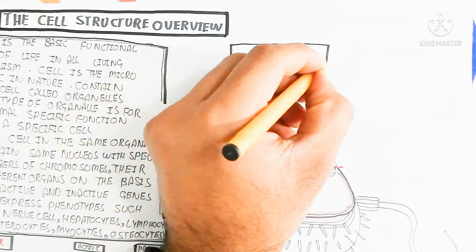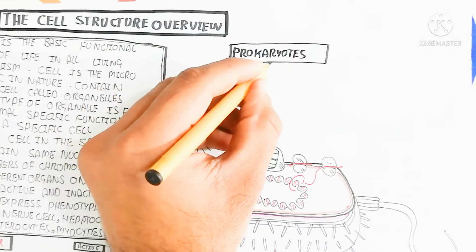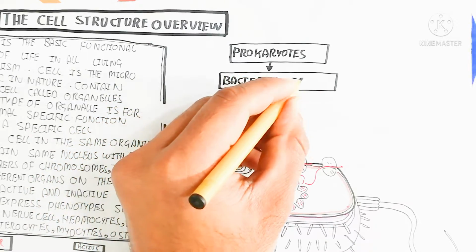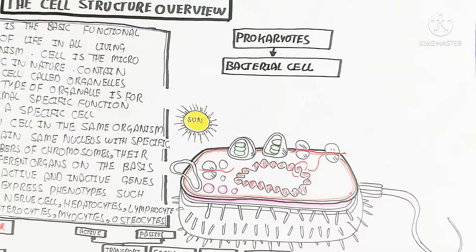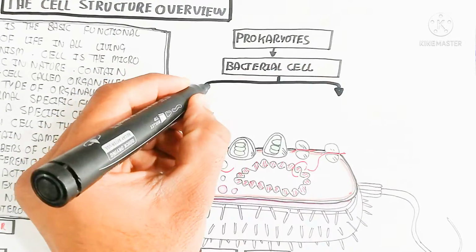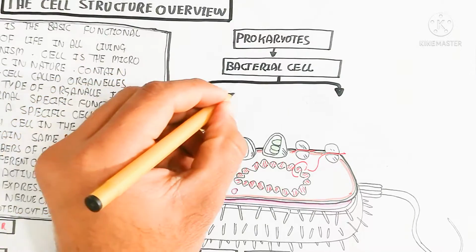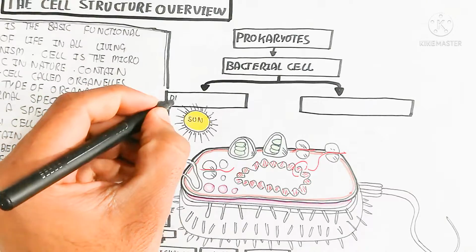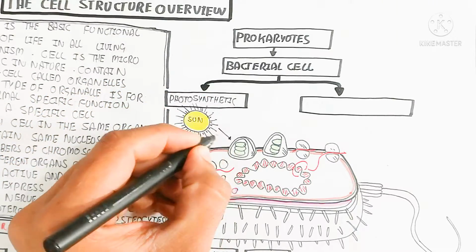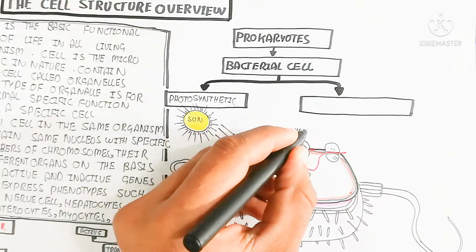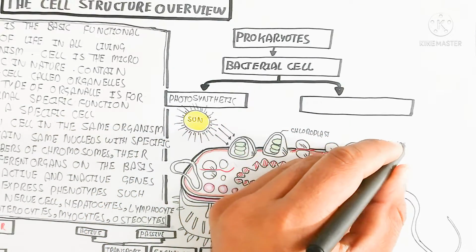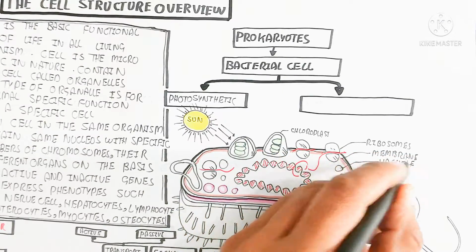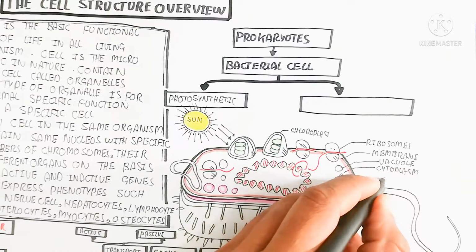So this is the bacterial cell. The bacterial cell is known as a prokaryote, and it can be photosynthetic or non-photosynthetic. Prokaryote means the nucleus is not present, but circular DNA is present, as well as plasmid. Plasmid is extra super circular DNA which is used for the sexual reproduction of the bacteria. In the photosynthetic type, chlorophyll is present. And here is the ribosome used for the synthesis of protein, for example for antibiotic resistance.